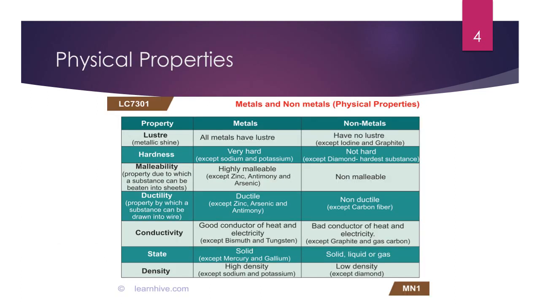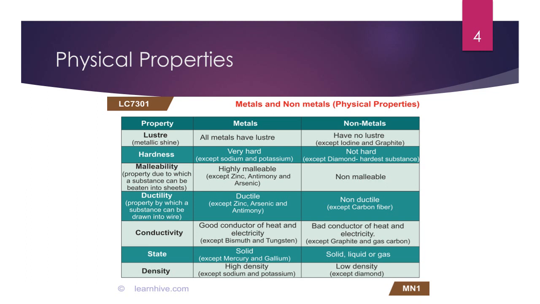Now let us see the different physical properties of metals and non-metals. First comes the luster. What do you mean by luster? Metals have a reflecting surface. Metals shine in light and can be polished to become even more lustrous. We all know that all metals, for example copper, silver, gold, have a shining property. That property is known as luster. And quite obviously non-metals do not have this kind of property, except iodine and graphite.